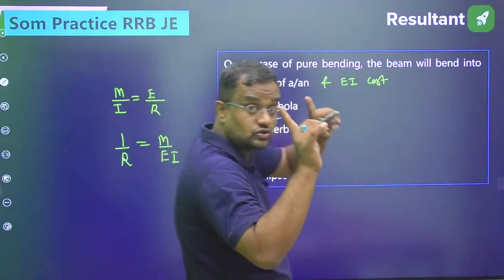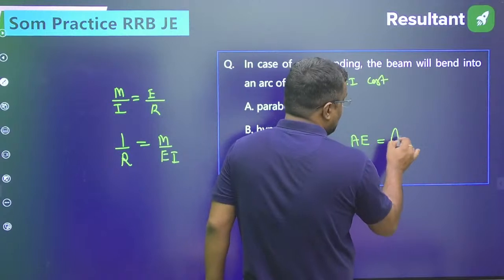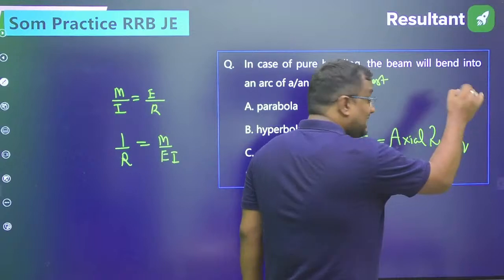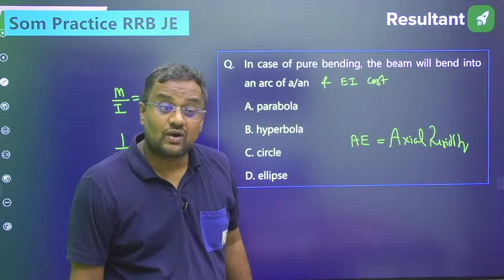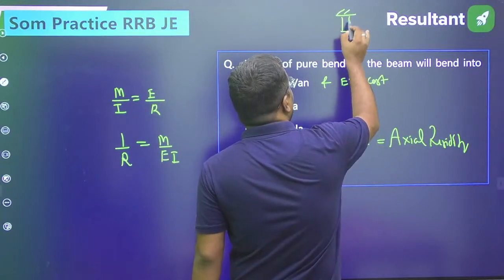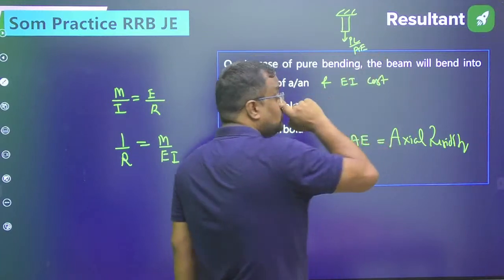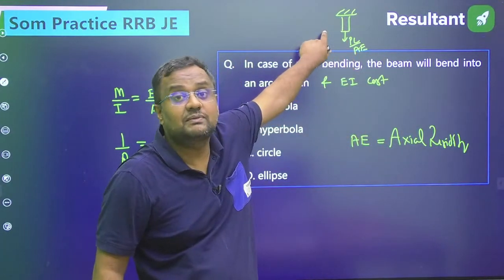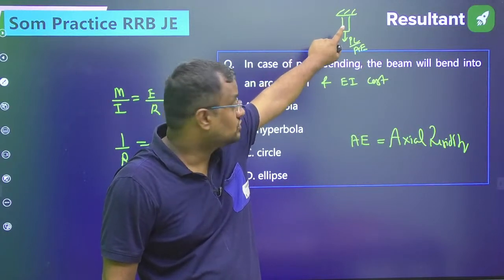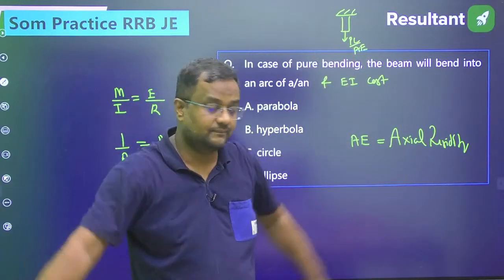Guys, see, this question is also asked in various JE exams. What is AE? This they have asked in various JE exams. This is axial rigidity. Why is AE axial rigidity? Because when we apply load axially on a bar, the deflection is PL by AE. So if AE is more, then deflection will be less, in the case of axial loading. So it is providing rigidity.